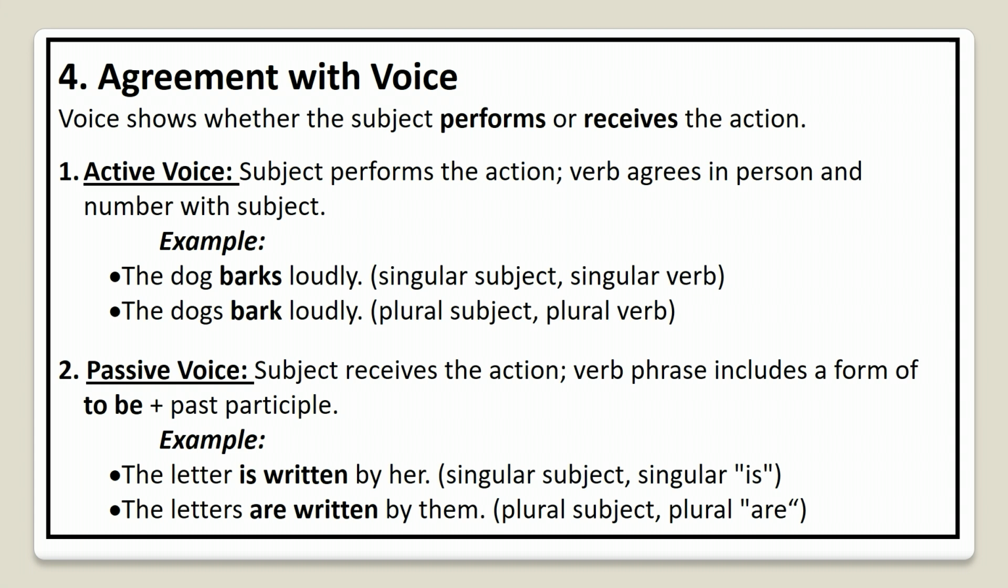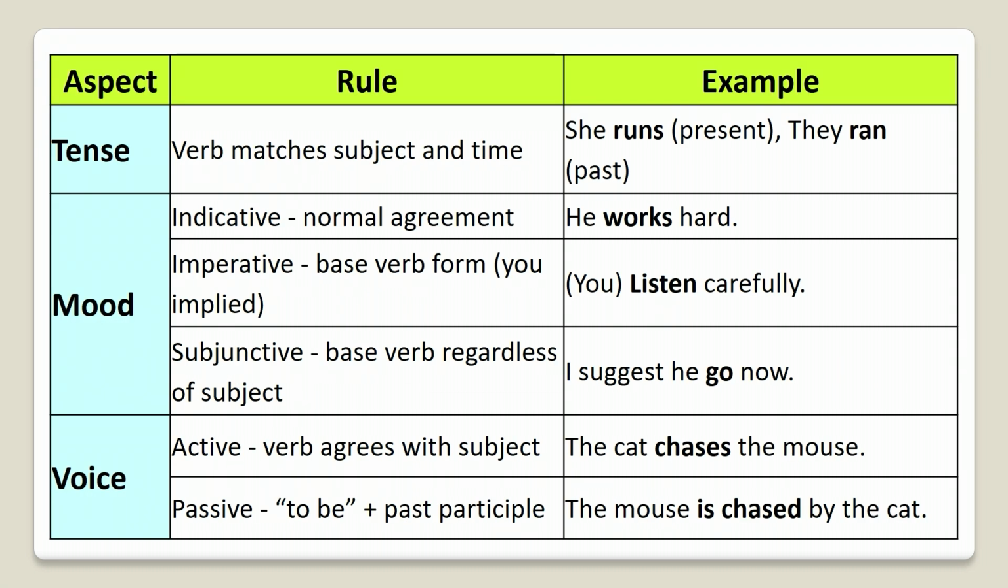These are further important rules. These may be different aspects like tense, mood and voice. What will be the rule? What will be the examples? We can summarize. Tense: the verb matches subject and time. That is the rule. For example, she runs, present. They ran, past. Indicative: normal agreement. For example, he works hard.